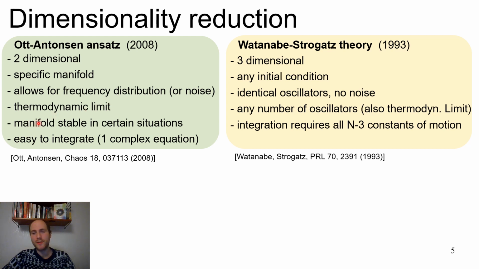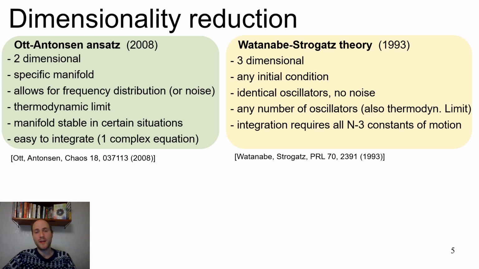And there are even reasons to say that the manifold is stable in certain situations, as already argued by Ott and Antonsen. But what's also very important is that it just makes the system easy to integrate. It gives us one complex equation and we can describe the dynamics with that one complex equation. Okay, that's why it's very popular.